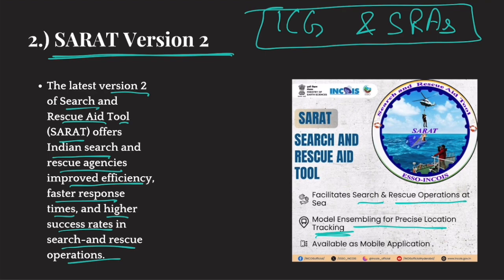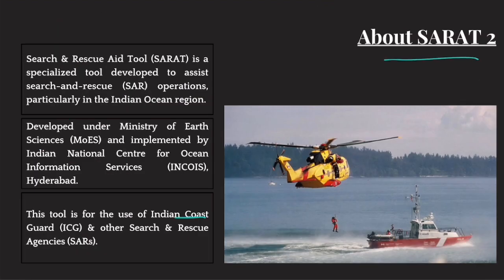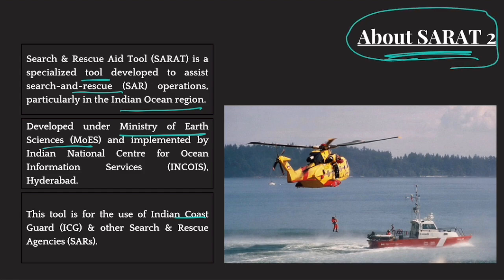Now, an upgrade was done to this SARAT. It's called SARAT version 2, and it was launched recently. So, about SARAT 2. The Search and Rescue Aid Tool is a specialized tool developed to assist search and rescue operations, particularly in the Indian Ocean region. Now you should remember this. Who developed SARAT? The Ministry of Earth Sciences. And who is currently implementing SARAT? It is the Indian National Centre for Ocean Information Services, which is in Hyderabad. This tool is for the use of the Indian Coast Guard and other search and rescue agencies.